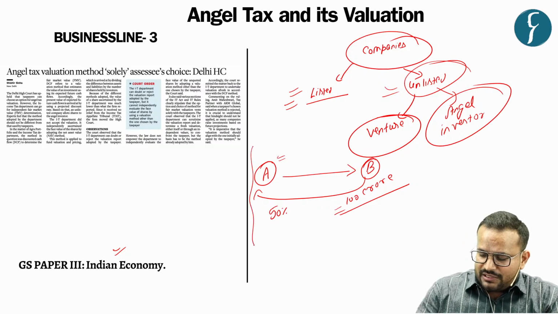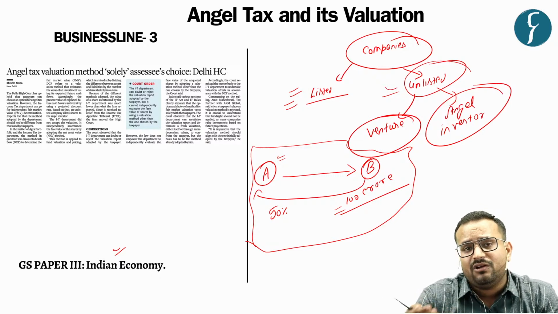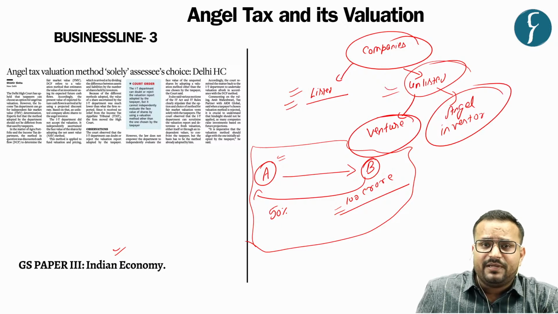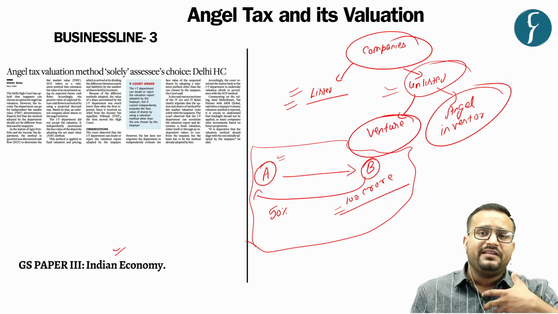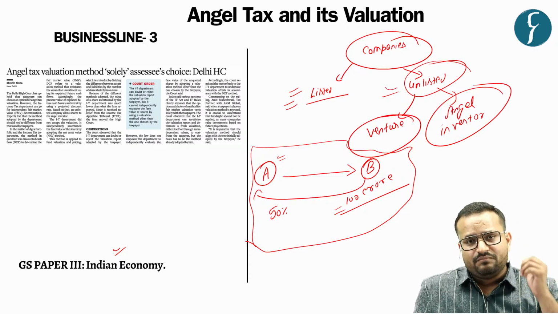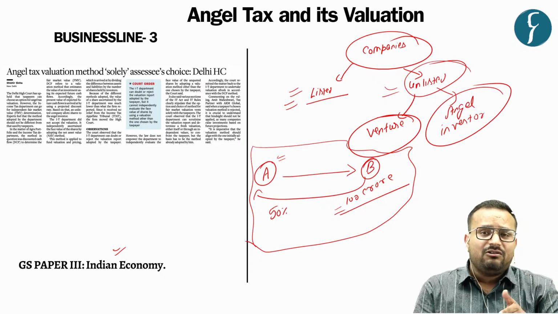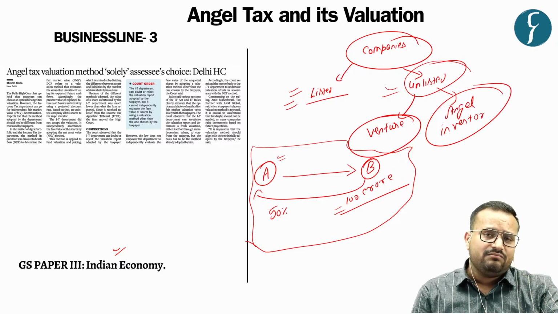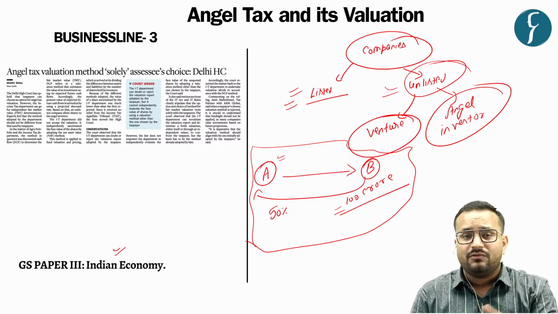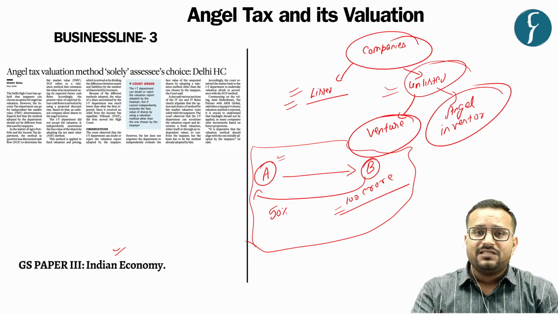Now the issue starts here. What if this B is trying to go for money laundering, that is, launder 100 crore rupees in the name of investment in some Indian company? He invests 100 crore and then starts demanding some lucrative provisions, for example buying a car, or buying a Europe tour ticket on the account that he is, say, on the board of directors of the company. So you can buy in the name of the company using those 100 crores. So what is he doing? Basically he is trying to use that illegal money through the channel of this startup.